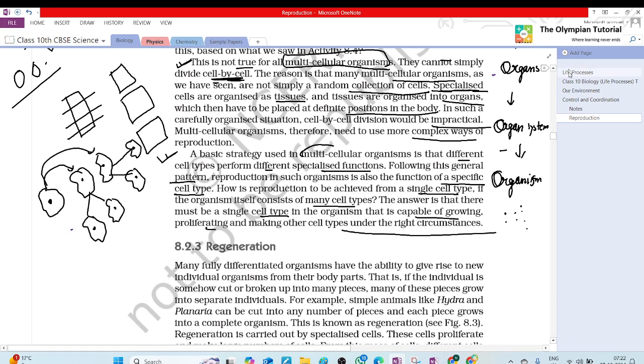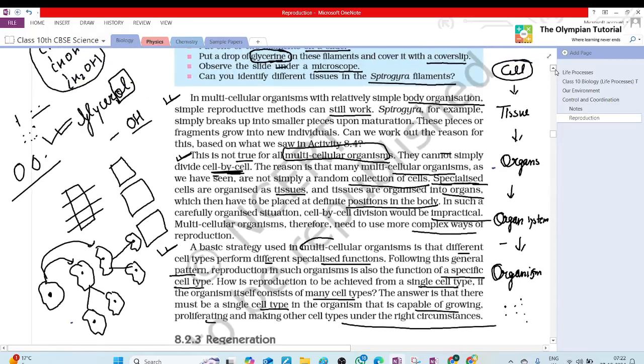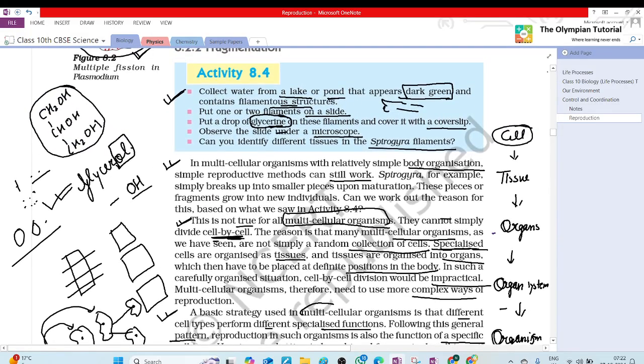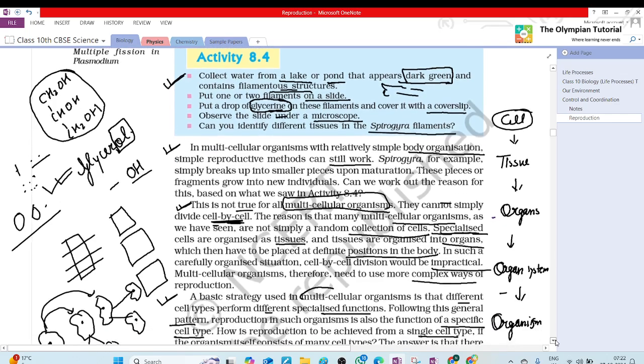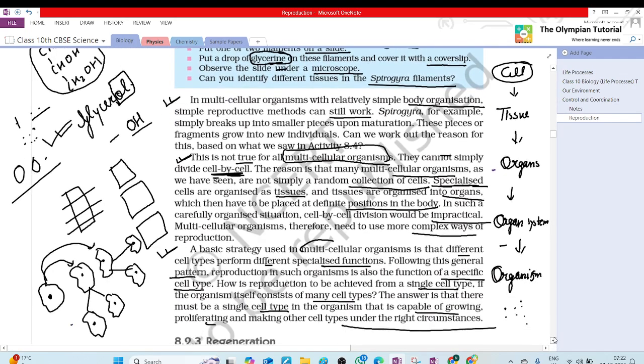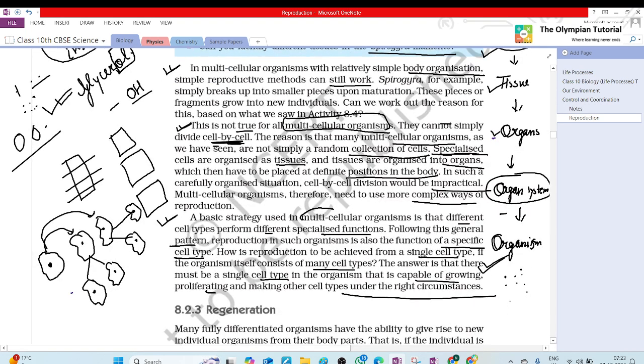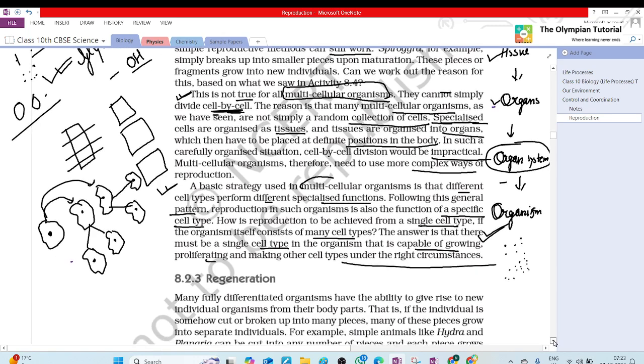Clear हुआ बेटा? Which one are we doing? We are doing fragmentation. Multicellular organisms show this type of asexual reproduction, but it is not possible in all multicellular organisms. How are multicellular organisms prepared? By cells, a collection of cells is tissue, a collection of tissues is organs, then organ system, and they are placed at the right place in the organism. And how reproduction takes place, specialized functions are there, and the most important thing, under right circumstances each cell should grow. Okay, each cell should be capable of division.